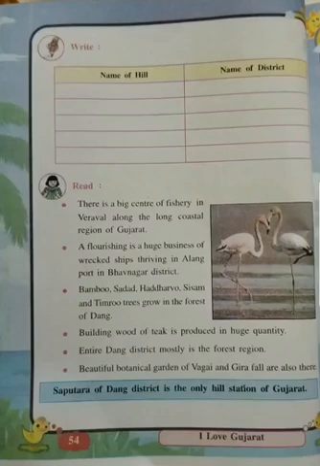Students, this is the second part of science lesson number 7, I love Gujarat. In the first part of the lesson, I have explained to you how the flamingo, a migratory bird, has come from other foreign countries and is visiting our Gujarat state one by one. First, it visited the Kutch desert, then it visited the